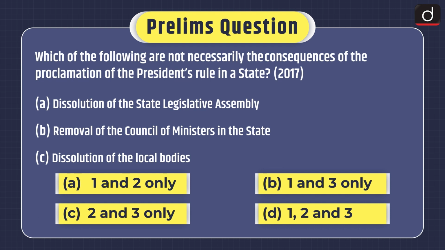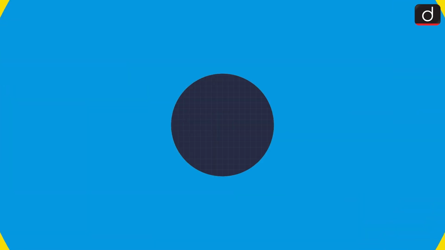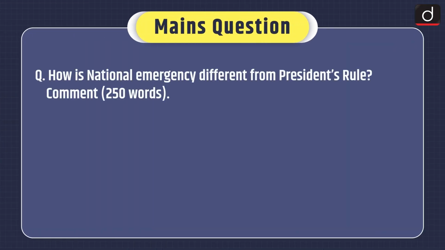You can send the answer of this question in the comment section. Now moving on to the mains question. How is national emergency different from President's rule?